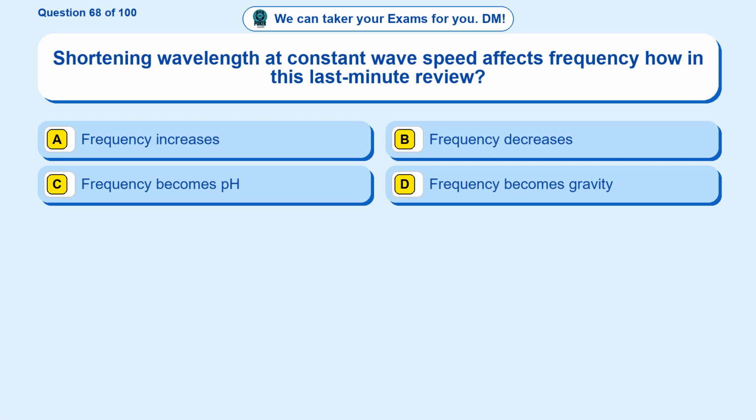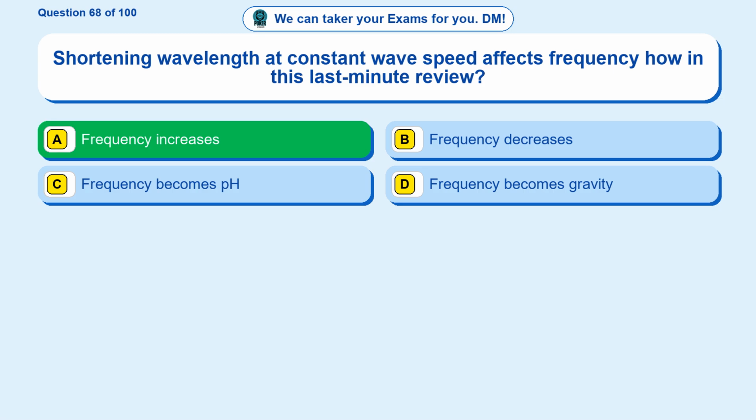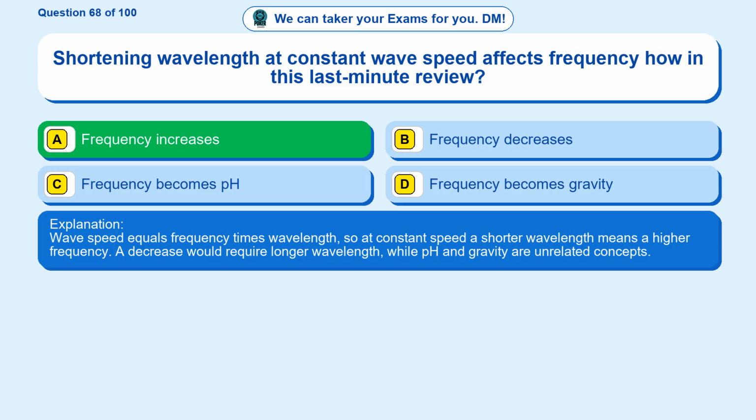Question 68. Shortening wavelength at constant wave speed affects frequency how in this last-minute review? Option A, frequency increases. Option B, frequency decreases. Option C, frequency becomes pH. Option D, frequency becomes gravity. The correct answer is option A. Frequency increases. Wave speed equals frequency times wavelength, so at constant speed a shorter wavelength means a higher frequency. A decrease would require longer wavelength, while pH and gravity are unrelated concepts.